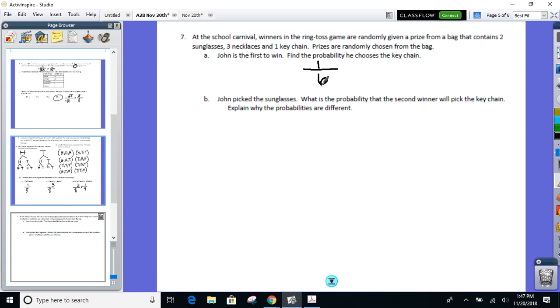But he chose the sunglasses instead. So the next winner that comes up, what's the probability they pick the keychain now? And yes, these will be different, and I want to know why they're different. There's still 1 keychain in there, but as far as prizes go, only 5, right? Because John kept the sunglasses. So explain why they're different. Why is it 6 and 5? 1 less outcome, right?